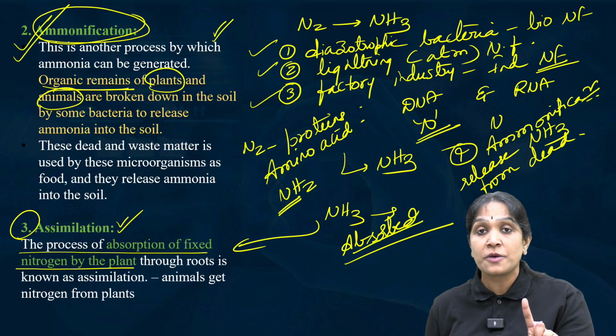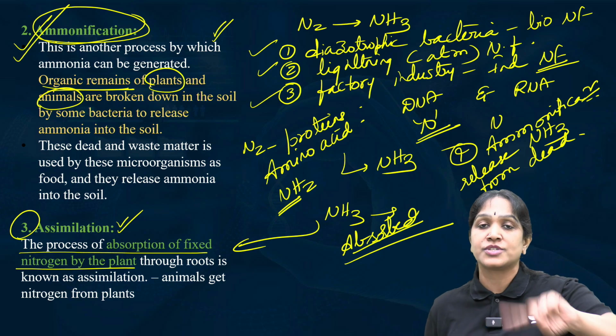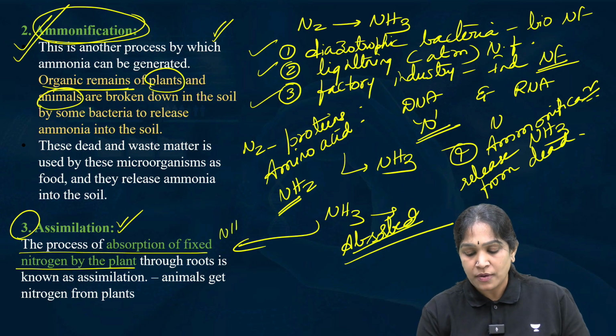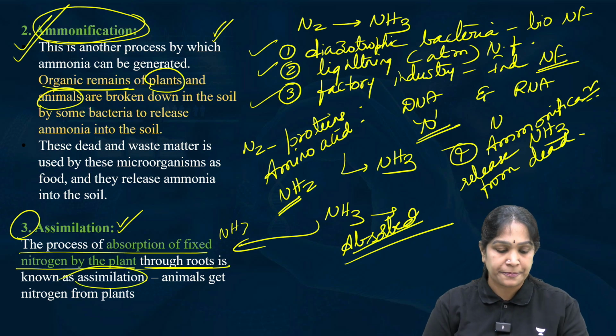Plant cannot absorb the molecular nitrogen N2. Plant will absorb the fixed nitrogen, that is ammonia, through the roots. This process is known as assimilation.